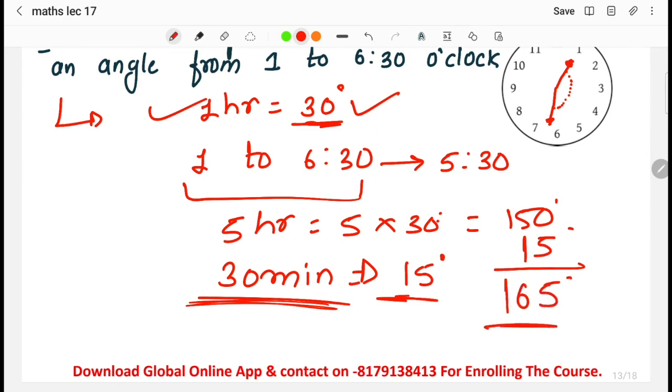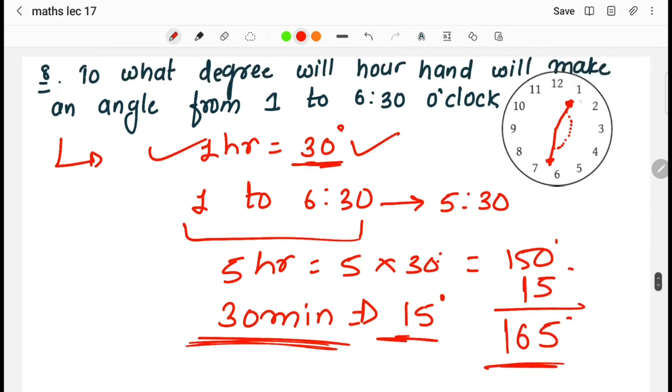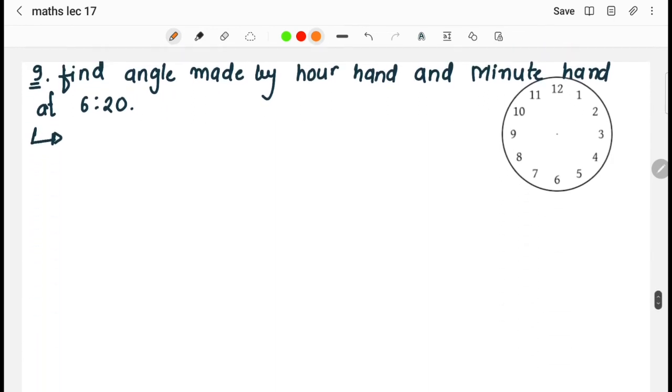That is the answer to the question. Whenever the hour hand is moving from 1 o'clock to 6:30, it is covering 165 degrees. So the angle between them will be 165 degrees, right? So in this way we have to find the answer to the question.